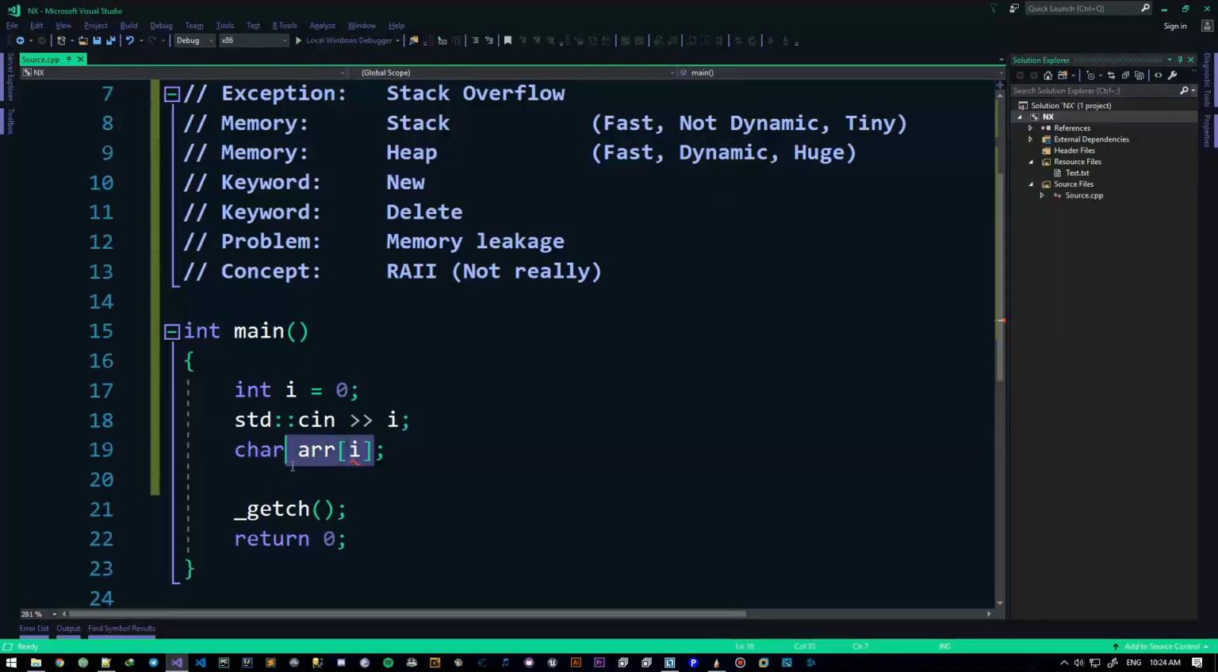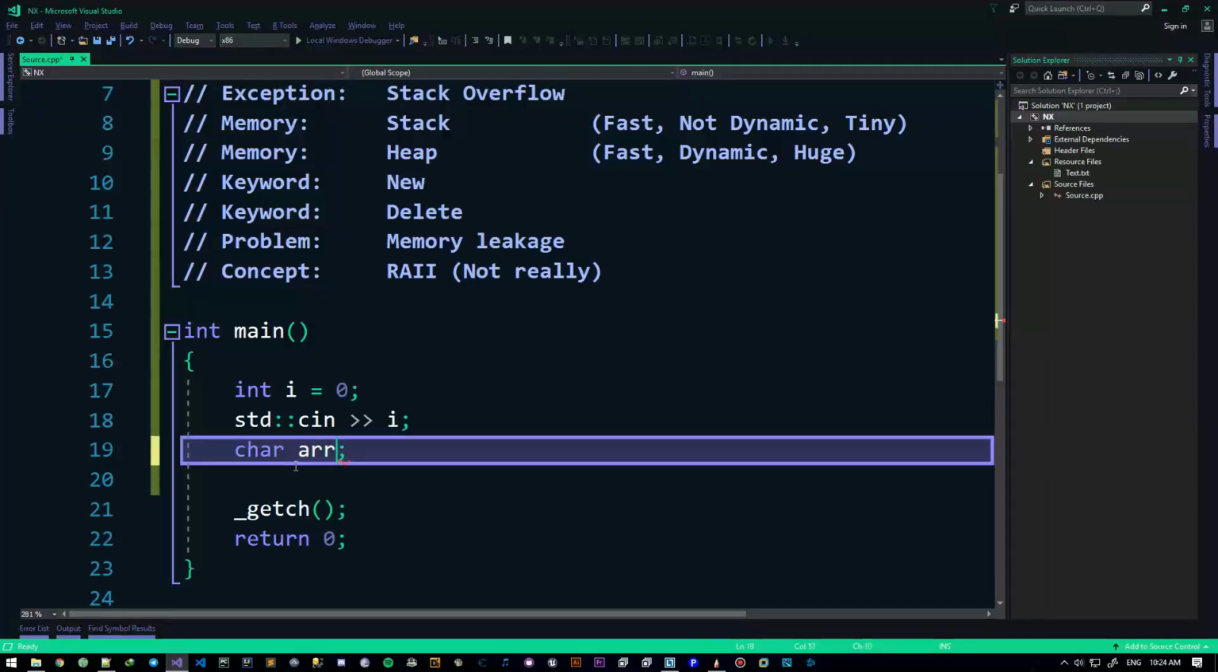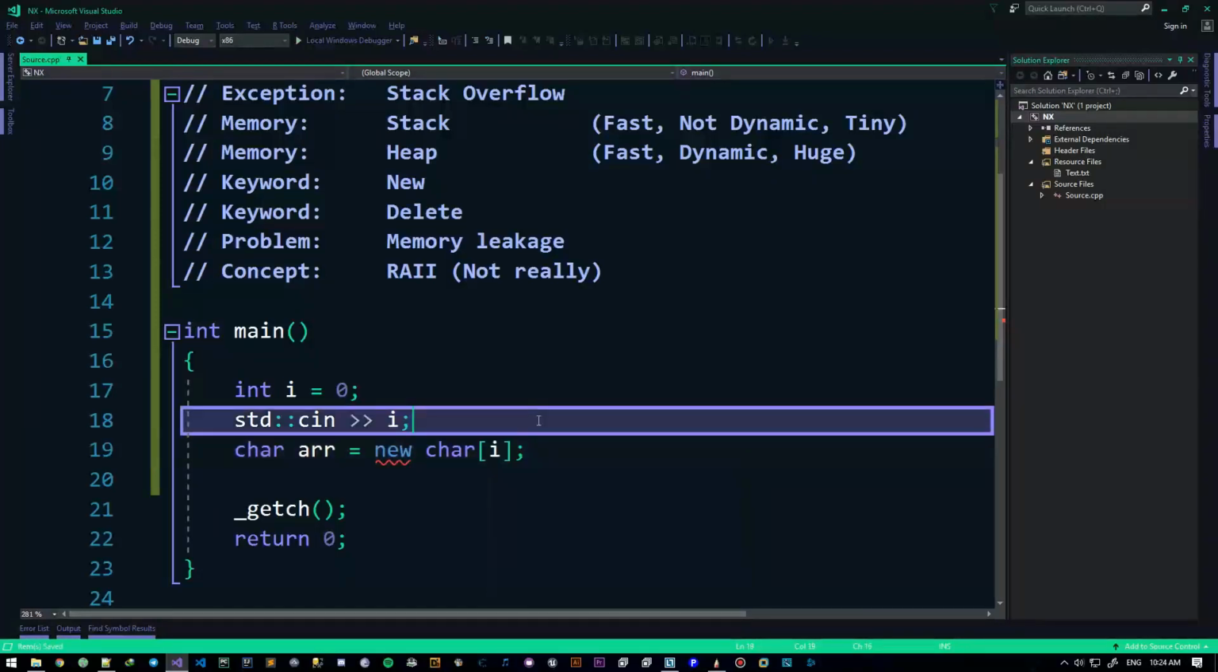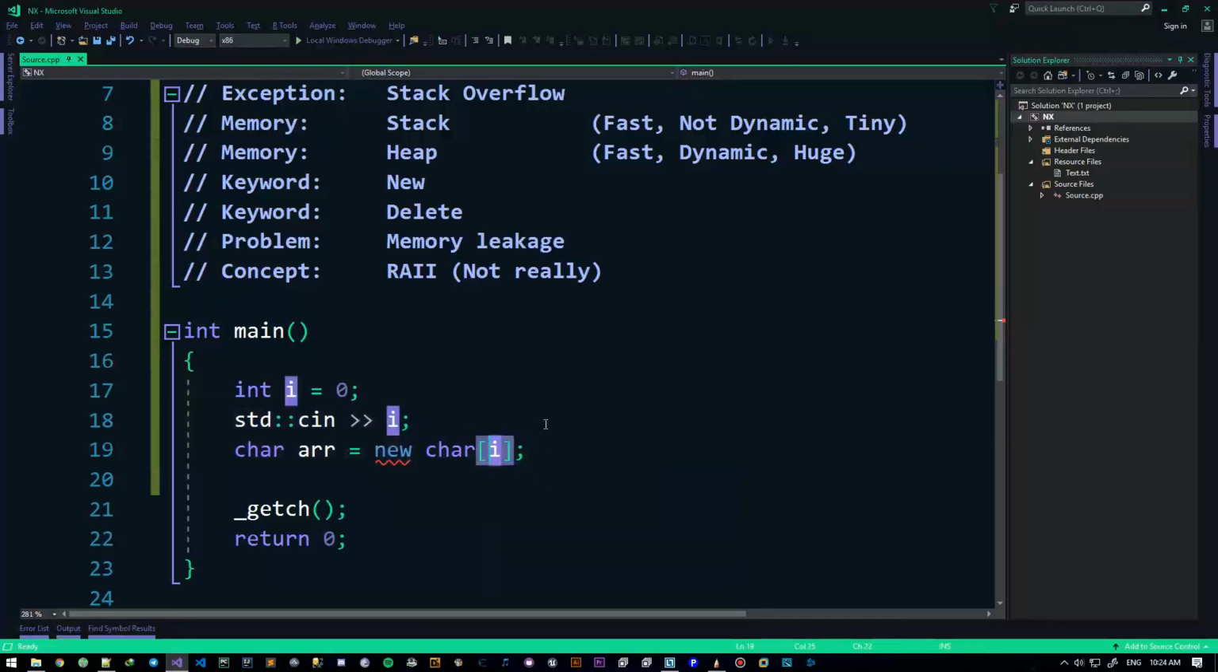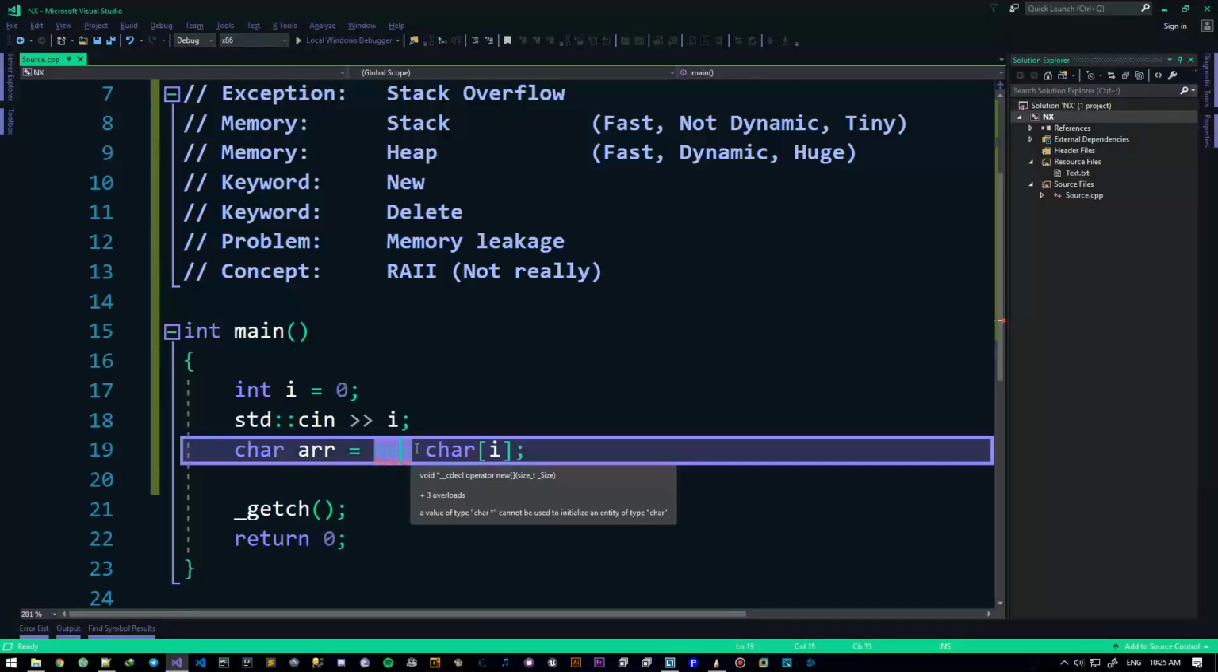So the way we do it is like this. We say char r equals new char, and whatever value we want to give it, like I. And as you can see, the error on this part is totally gone, but there's a new error. Now we need to take care of that.